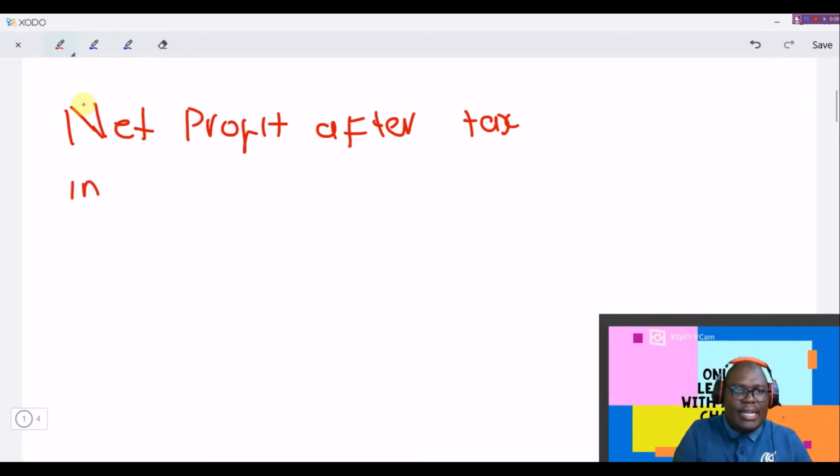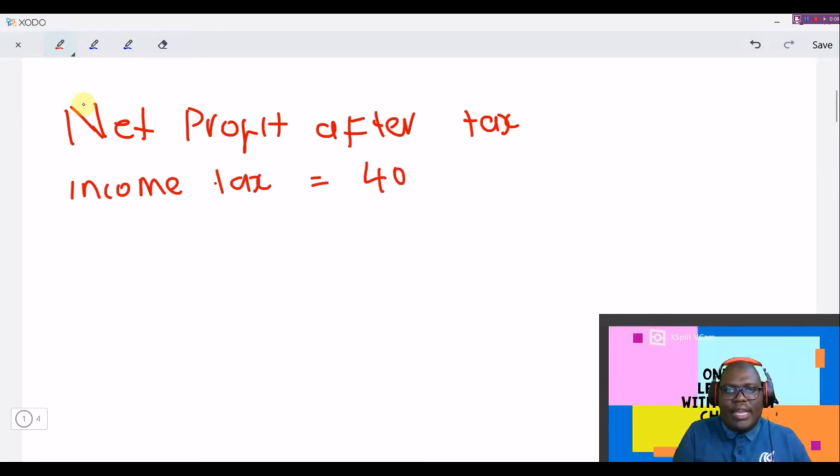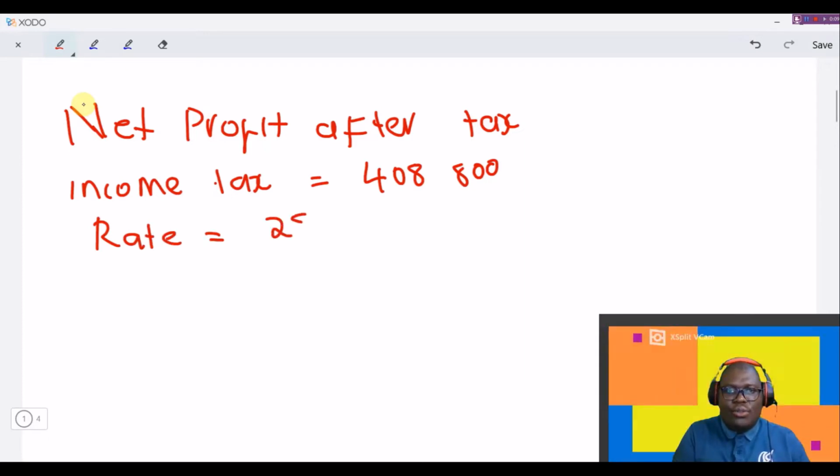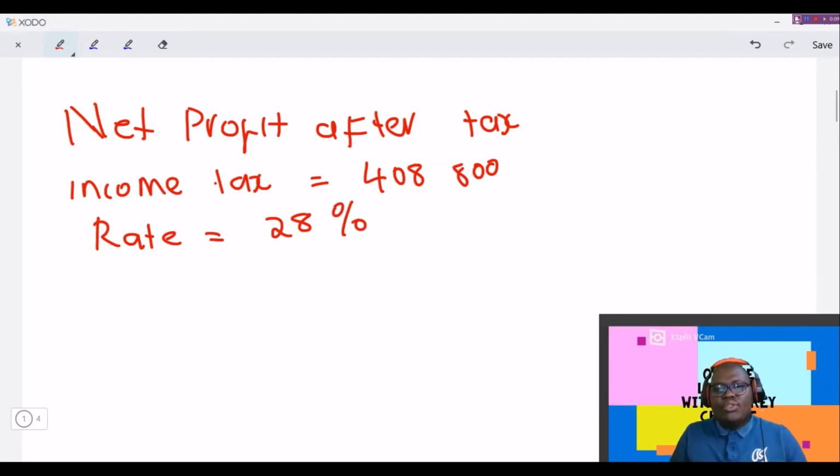We are told that income tax is equal to 408,800, and we are also told that the rate of income tax is equal to 28%. So what we're supposed to do is get the net profit before tax first, before we get the net profit after tax.